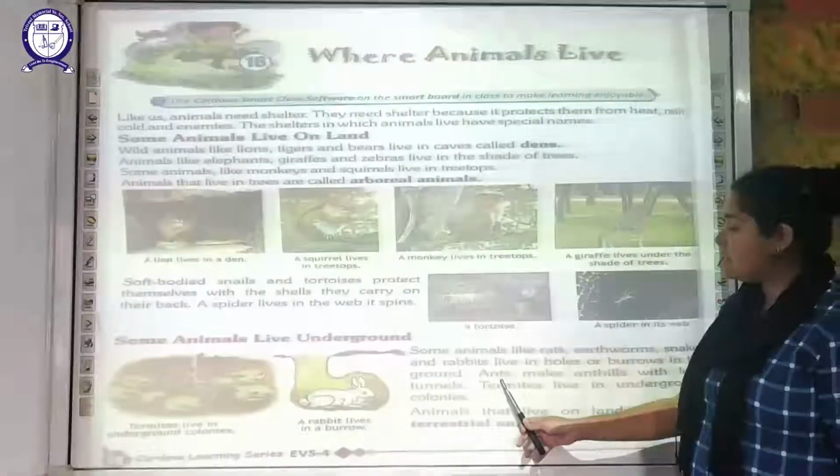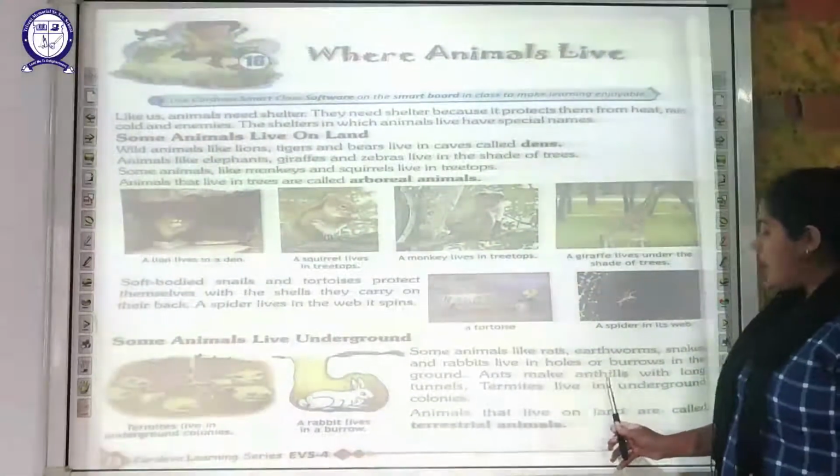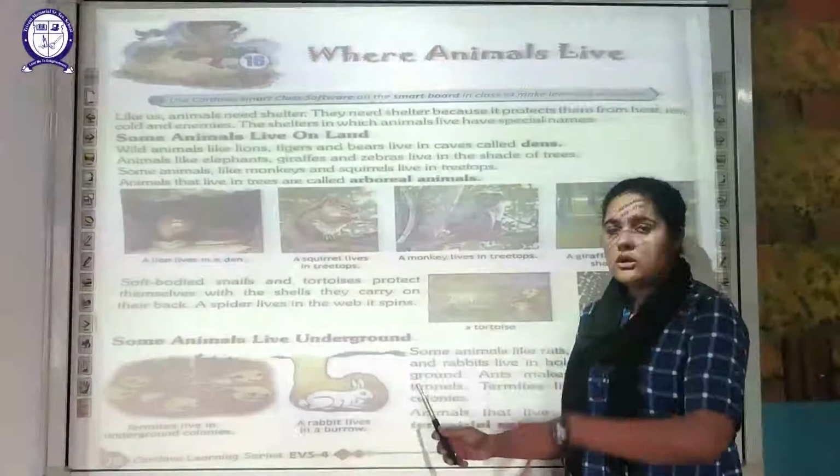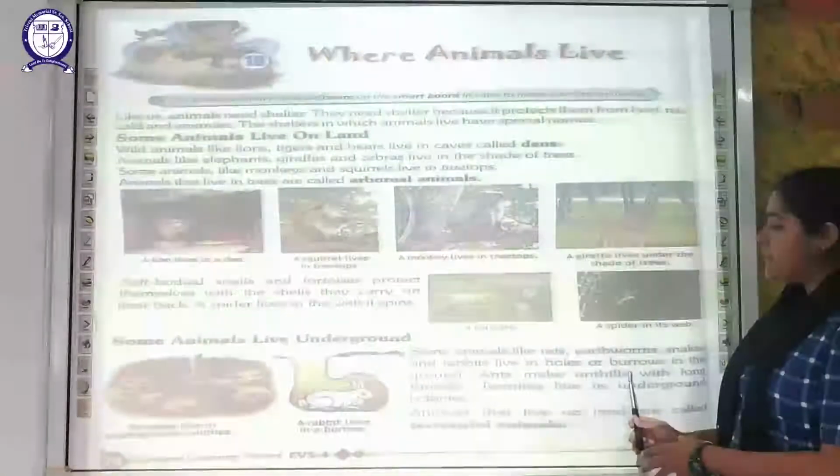Next, if we discuss ants, ants make ant hills with long tunnels. There are long tunnels, and they are going to make ant hills.